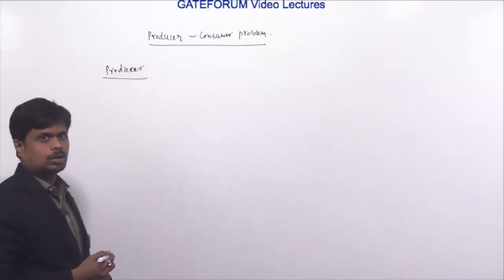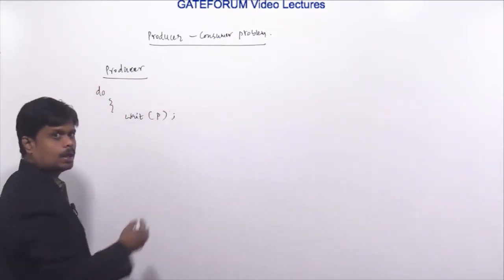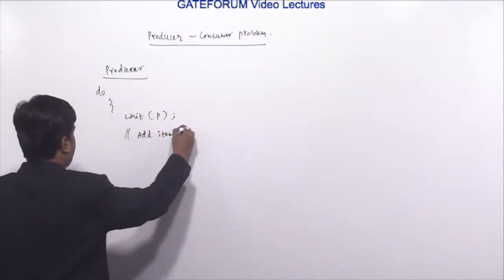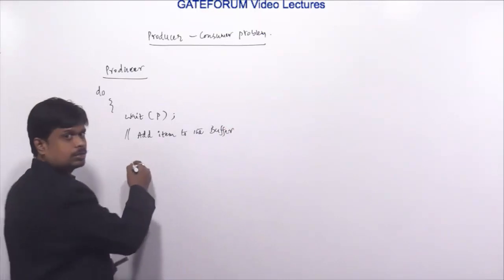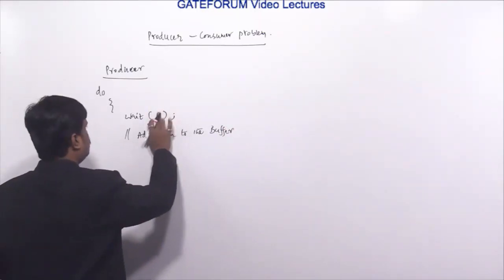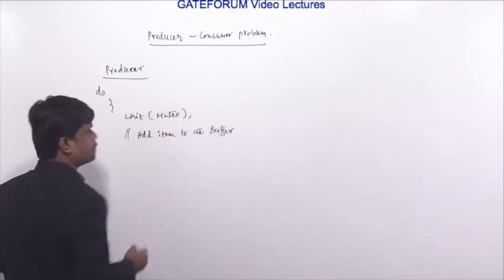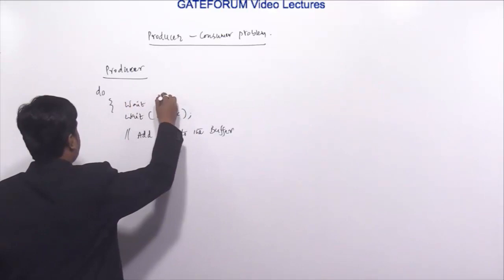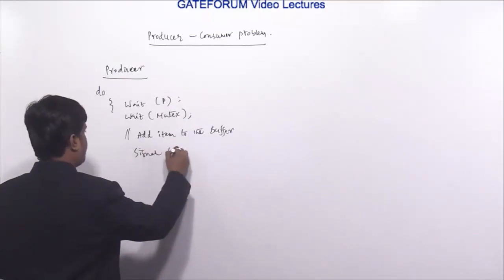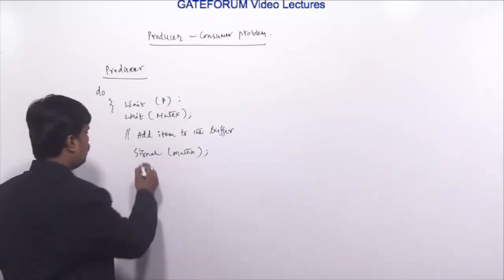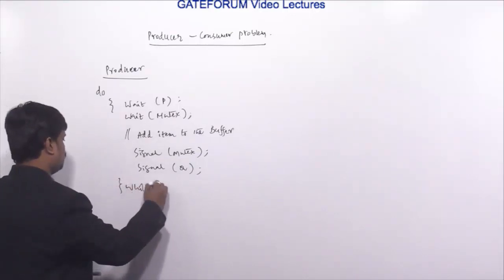For the producer process, the code is given as: wait of P, wait of mutex, add item to the buffer, signal of mutex, and signal of Q. So this is the producer process.